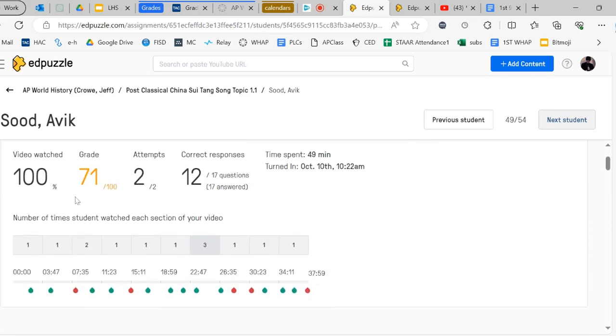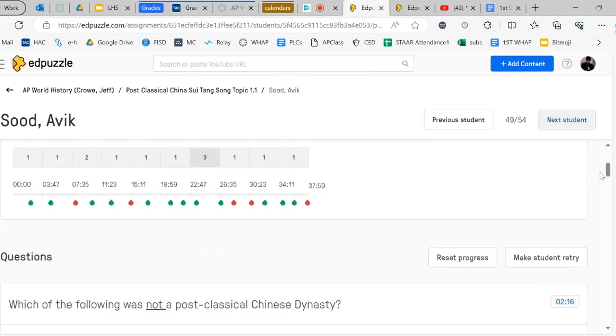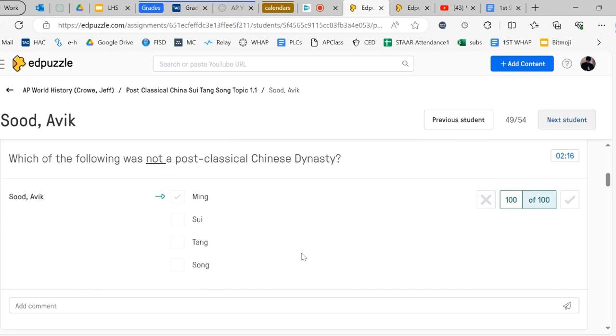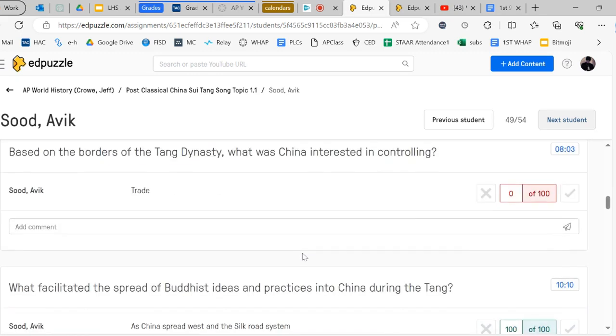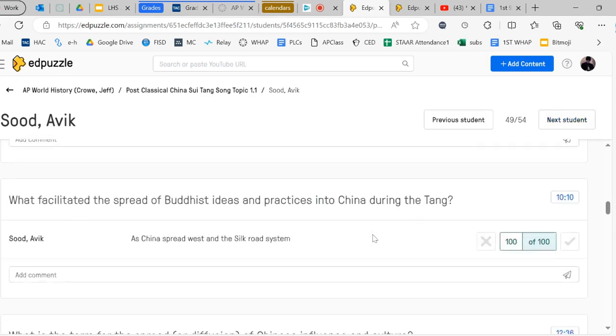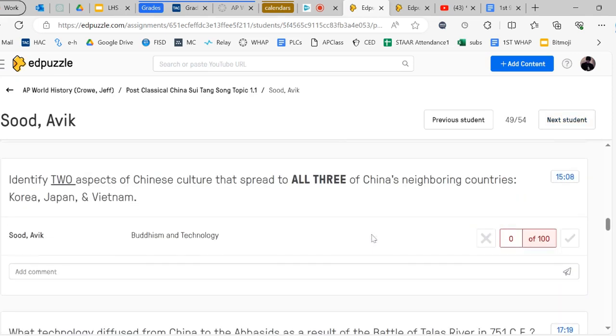Or if they were close to it. But the auto grade feature takes away that multiple choice guessing, and they really have to pay attention to the video. They really have to listen to it at a deeper level of understanding. They can't just guess A, B, C, D, and you have a better idea about how well they understood what they were listening to.